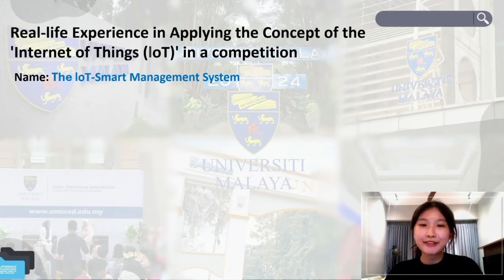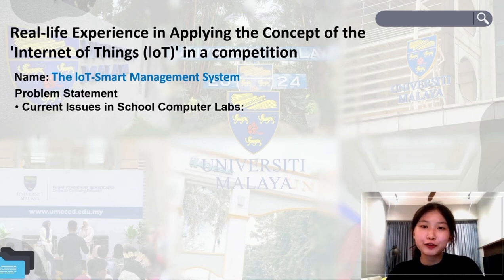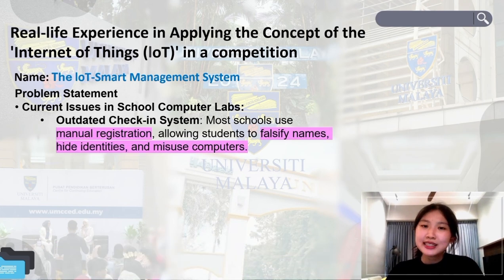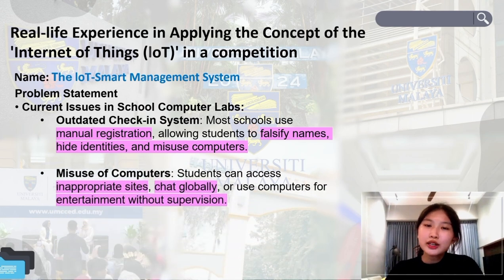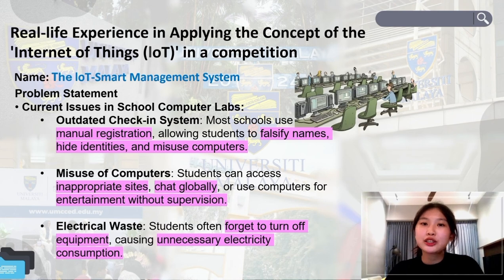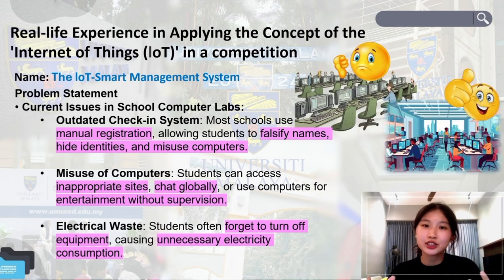Now I'll be sharing a real-life experience of applying the concept of the Internet of Things in a competition. The system we built is named the IoT Smart Management System and aims to tackle a few current issues occurring in the school computer lab. First is the outdated check-in system. Most schools use manual registration, which allows students to falsify their names and hide their identities to misuse the school computers. Students will tend to access inappropriate websites, check globally, or use the computers for entertainment purposes without any supervision. It also leads to electrical waste because students often forget to turn off the equipment in the school computer lab after using it, thus causing unnecessary electricity consumption.